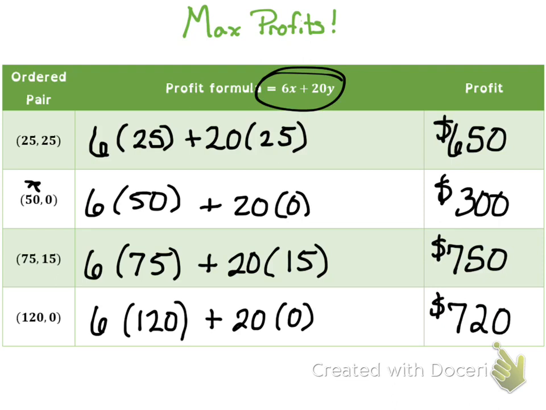So now we look at our profits, and we want to maximize our profits. So we're looking for the profit that is the greatest, and that is in this scenario.